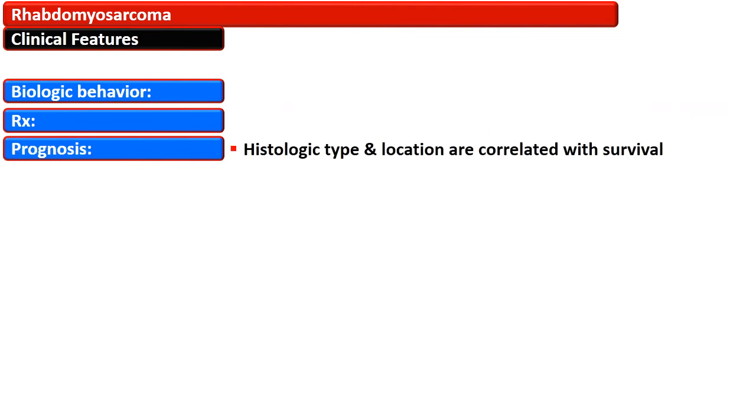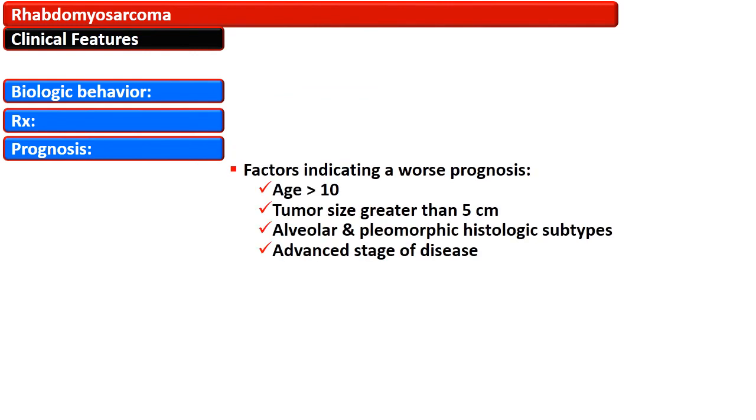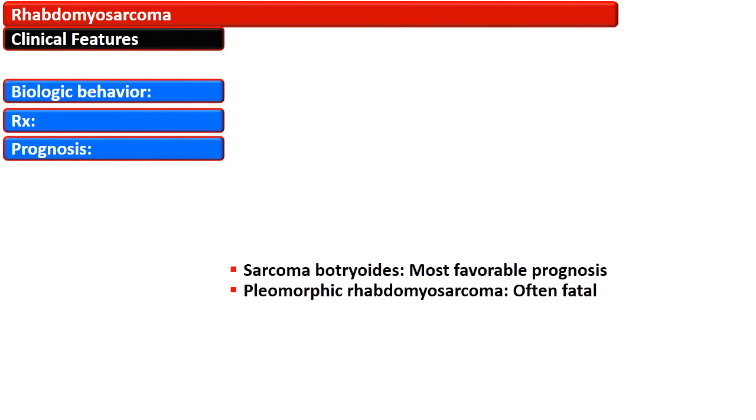The prognosis is correlated with histologic type and location, and the factors that indicate a worse prognosis are age more than 10 years, tumor size greater than 5 cm, alveolar and pleomorphic subtypes, and advanced stage of the disease. The most favorable prognosis is associated with sarcoma botryoides, while pleomorphic rhabdomyosarcoma is often fatal.